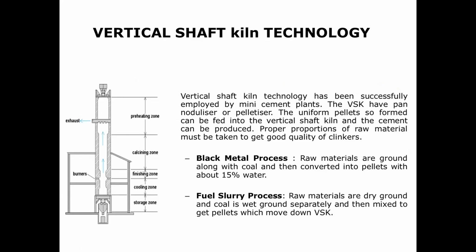The first, which we saw earlier, was horizontal kiln technology. This is the vertical shaft kiln technology, which is recent and most advanced. Vertical shaft kiln technology has been successfully employed by many cement plants. The VSK vertical shaft kiln has a pan granulator and pelletizer. The uniform pellets so formed can be fed into the vertical shaft kiln and cement can be produced. Proper proportions of raw materials must be taken to get good quality clinkers.